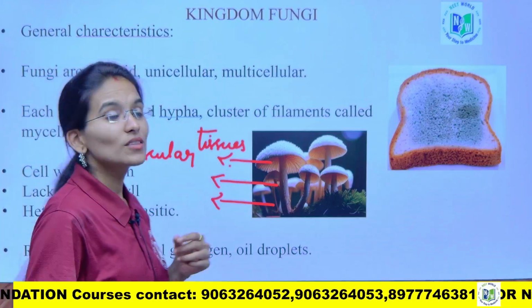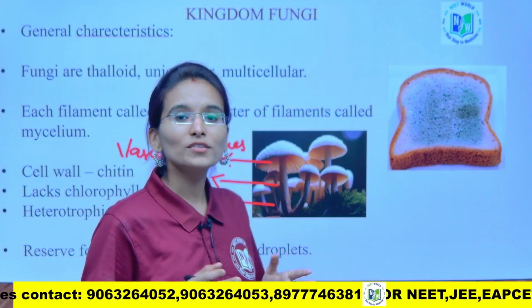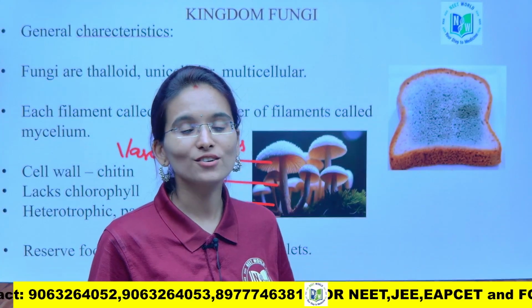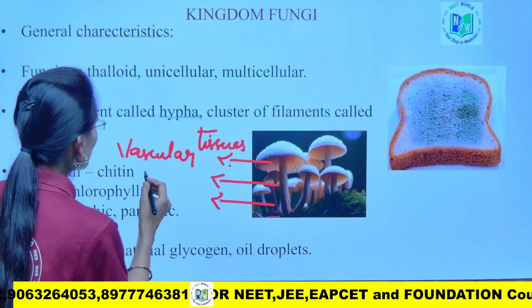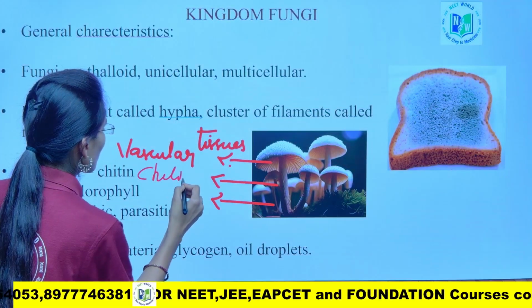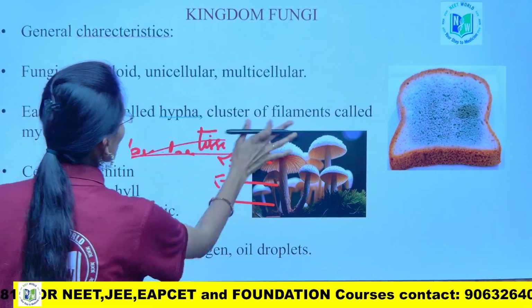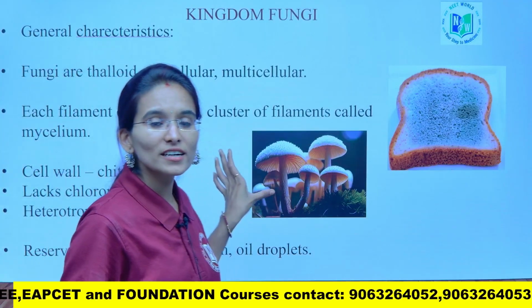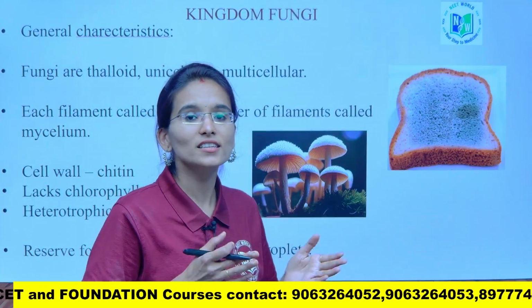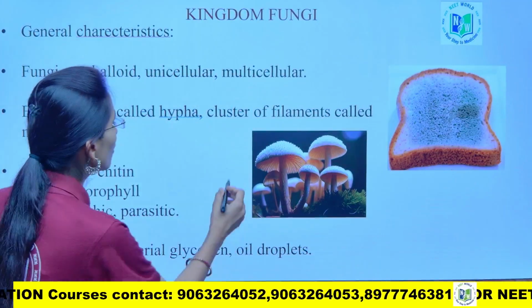And next, the most important point: the cell wall of the plants is made up of cellulose, whereas the cell wall of the fungi is made up of chitin, my dear students. So, here I am just going to write the most important major differences for why these particular mushrooms are placed under the kingdom fungi. Just please note down.